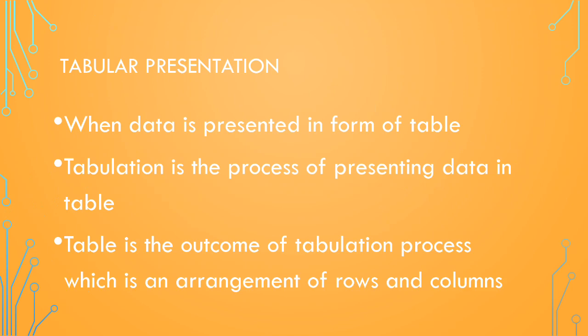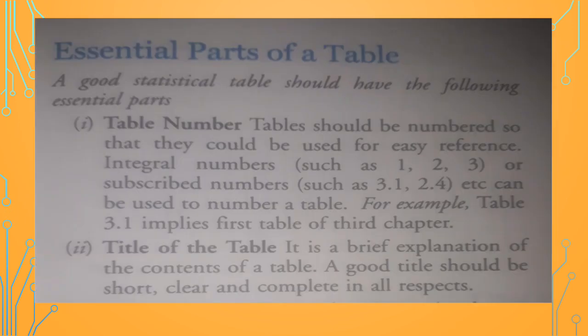When data is presented in the form of a table, it is known as tabular presentation. The process of presenting data is known as tabulation, and the table is the outcome of the tabulation process. A table is an arrangement of rows and columns. Essential parts of a table are the table number; each and every table must be numbered so that we can easily compare the data of different tables.